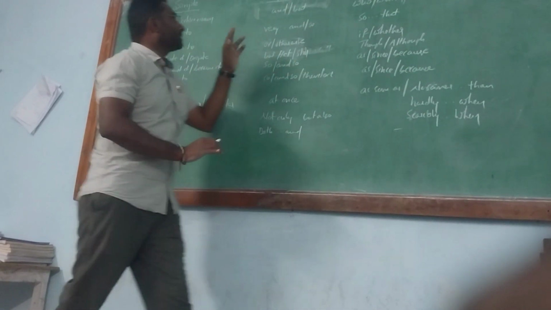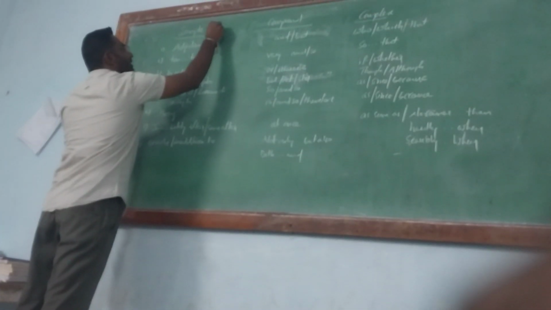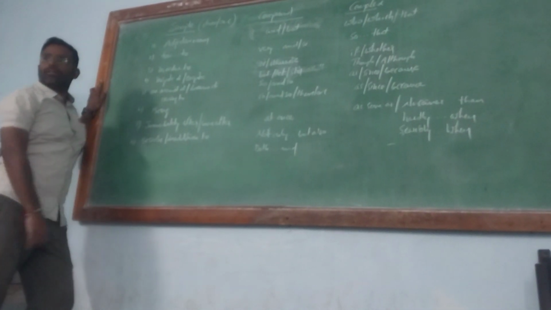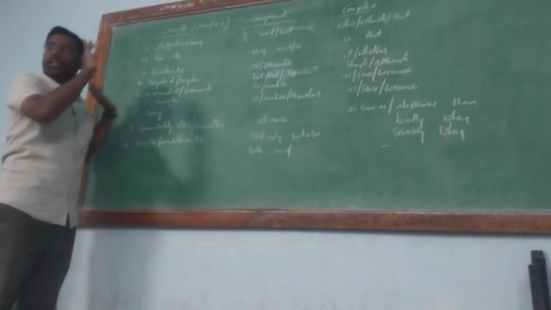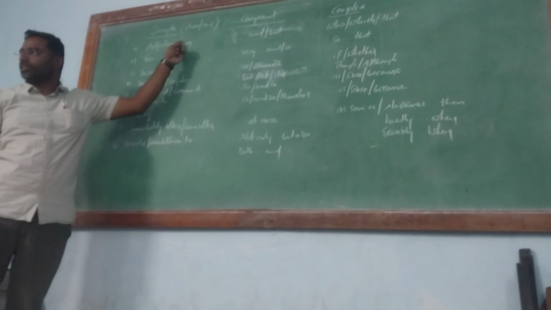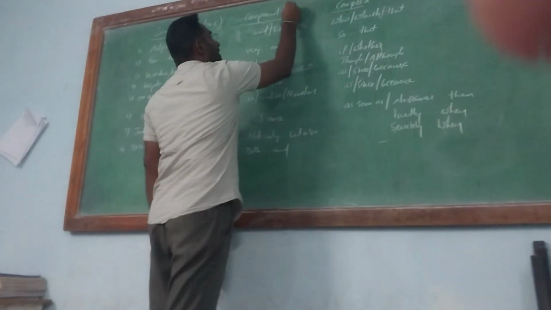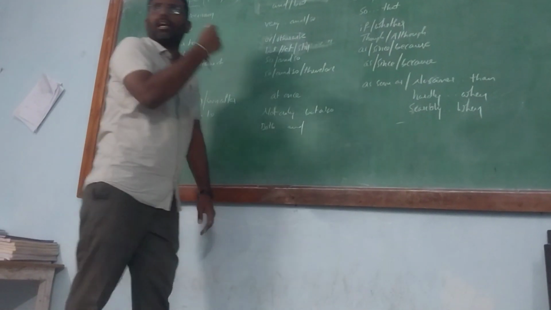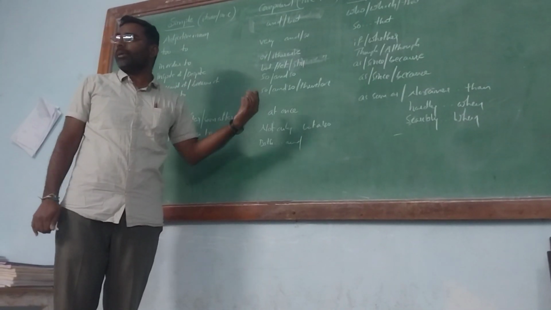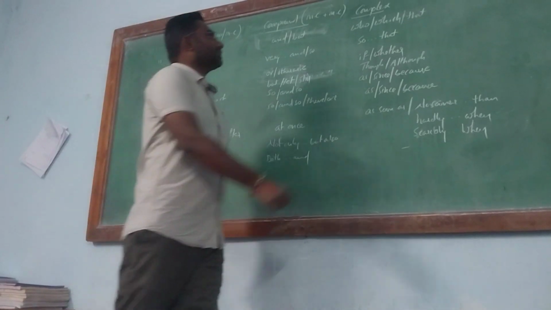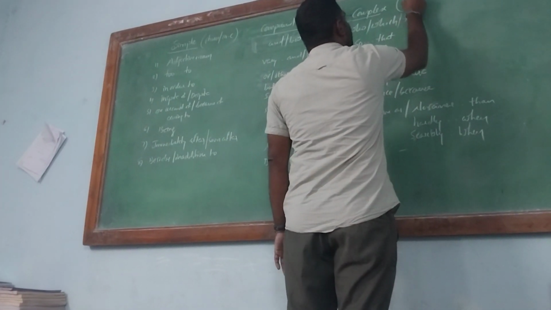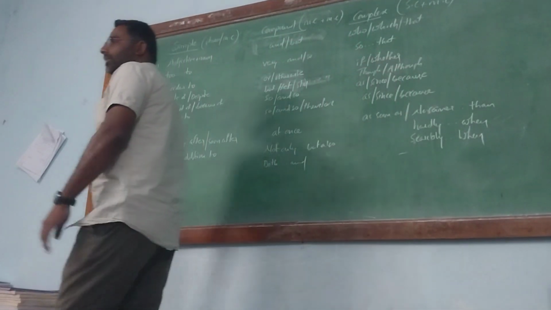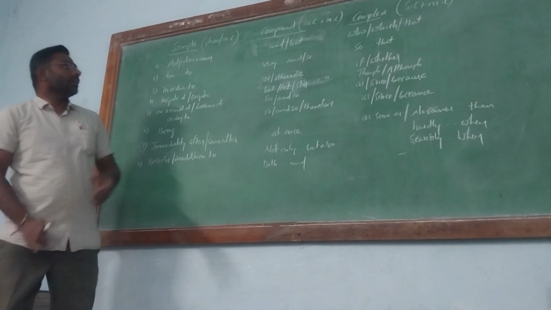Clear? Simple sentence means nothing but a phrase or main clause, or a phrase connected with a main clause. It's called a simple sentence. Compound sentence means more than one main clause. We don't use any subordinate clause in the compound. Next, the complex sentence means a subordinate clause and a main clause. Understand that here? That is called a complex sentence.